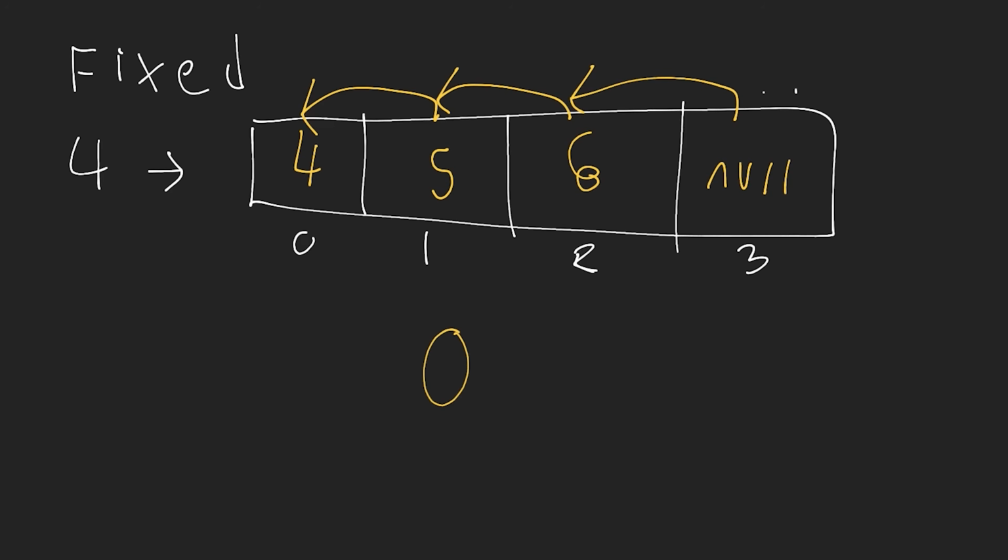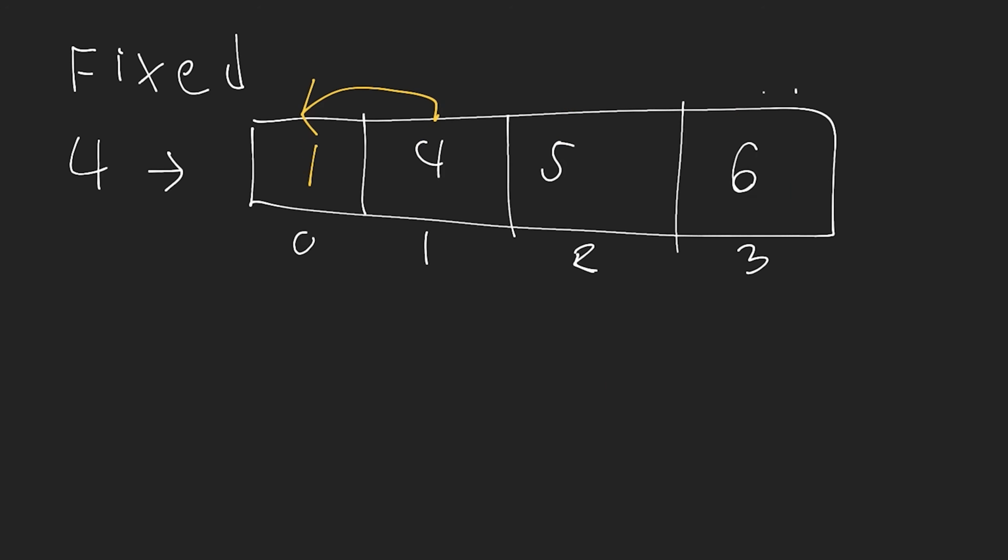So if we want to do a deletion, again, that's going to be big O of n time. Now, the only time there's an exception to this, let me just clear all of this on the screen here, is when we're deleting or adding elements at the end of our array.